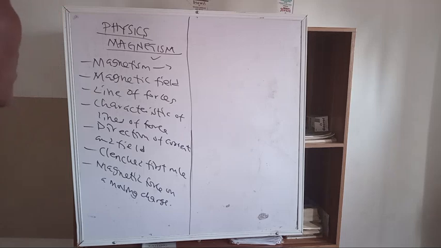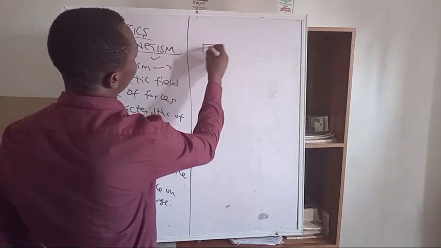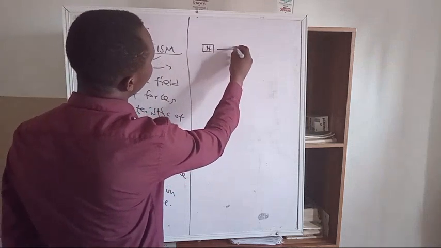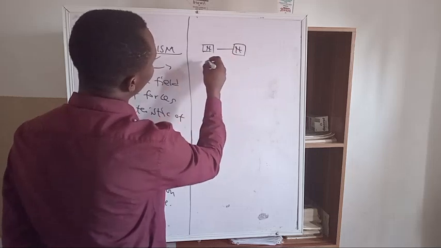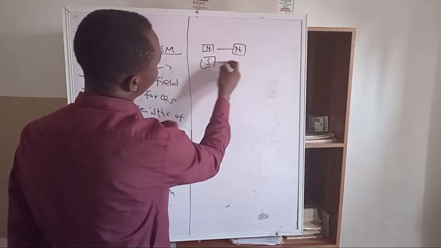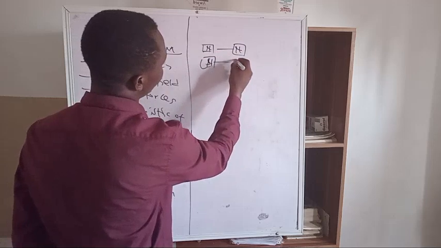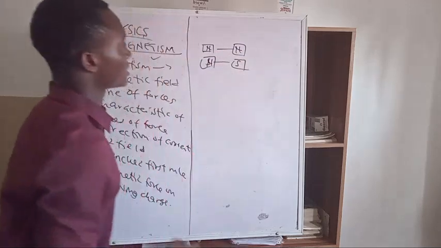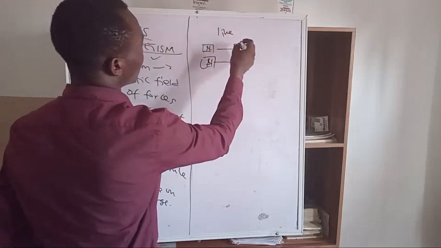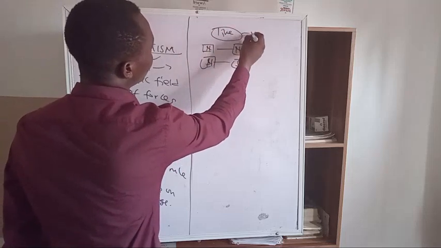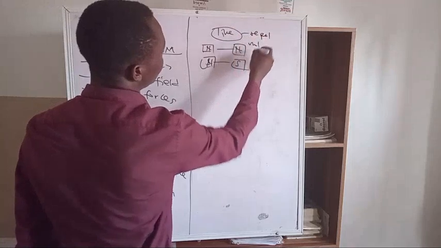Now, we know the law of magnetism. Like poles repel, not attract. Unlike poles attract. If you're having north to south, they attract. So that's the law of magnetism: like poles repel, while unlike poles attract.